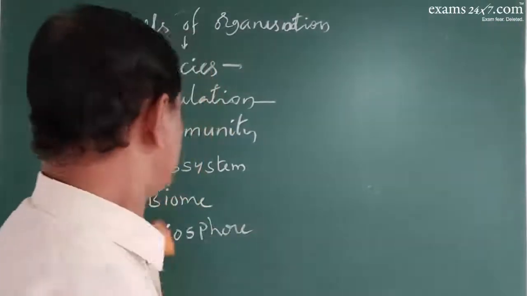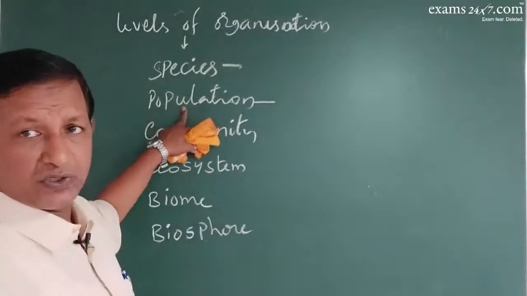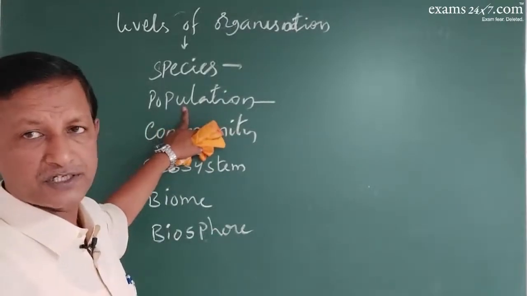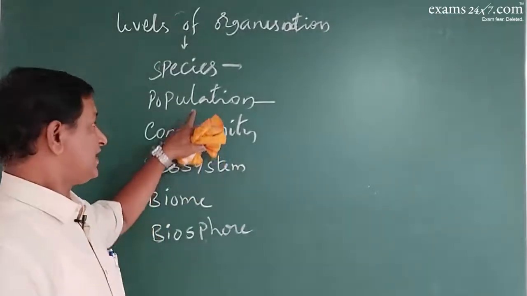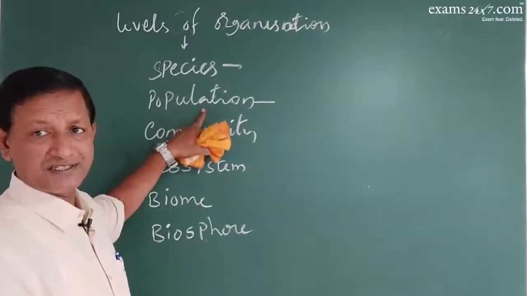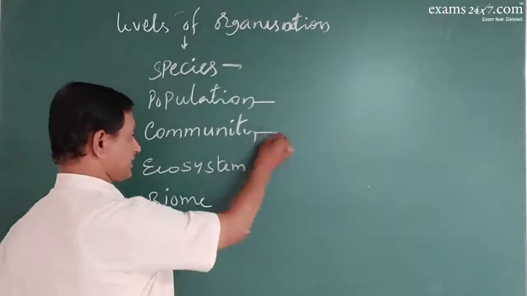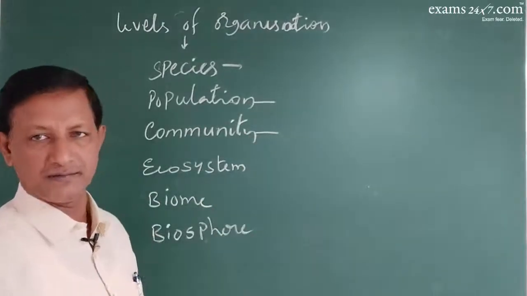So the population will have only the individuals of one particular species. In a given area, if different populations live together at a given time, it becomes a community.